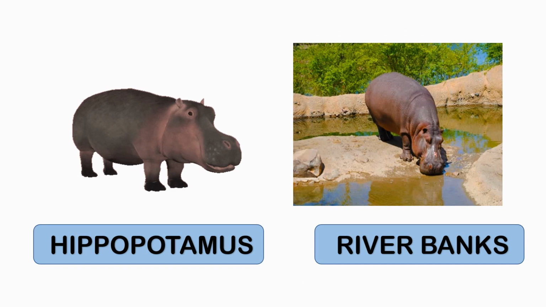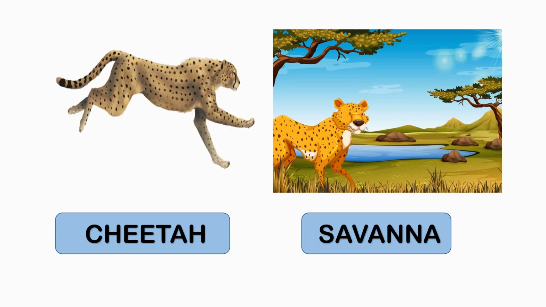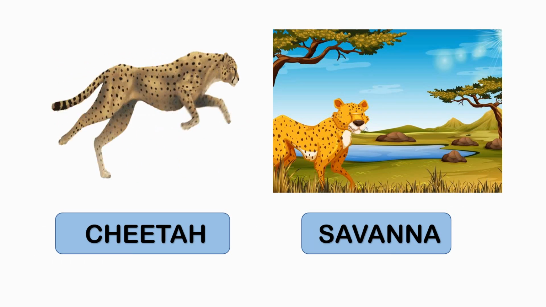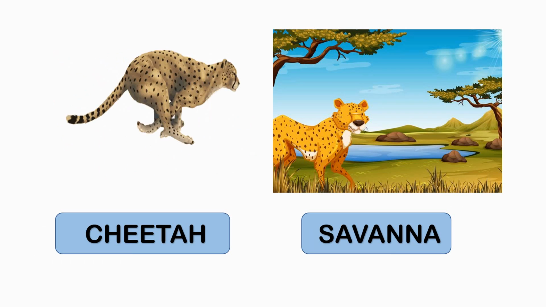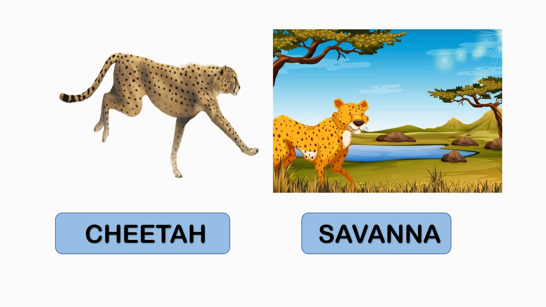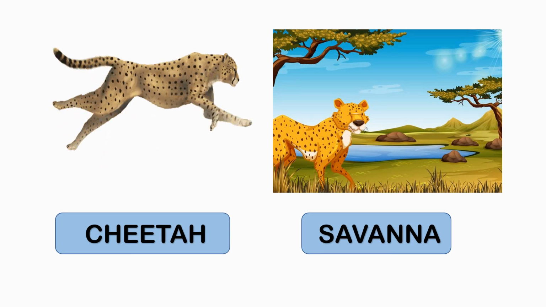The hippopotamus is also called the hippo. A hippopotamus lives in the areas with abundant water as they spend most of their time to keep their skin cool and moist. So, the hippopotamus lives on the banks of the river. Cheetah is the fastest land animal. Where does a cheetah live? A cheetah lives in grasslands of savanna.